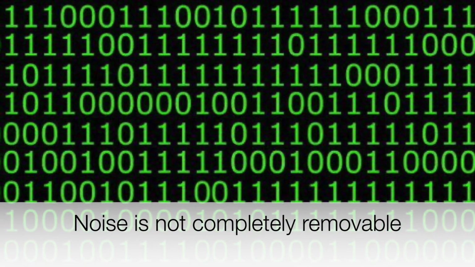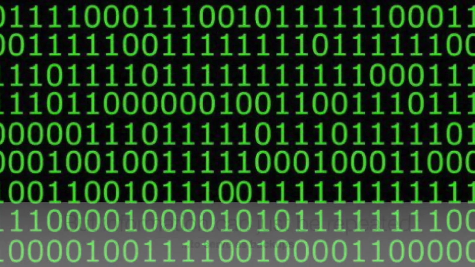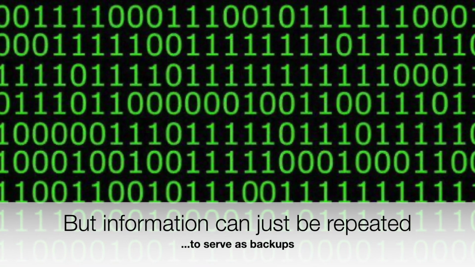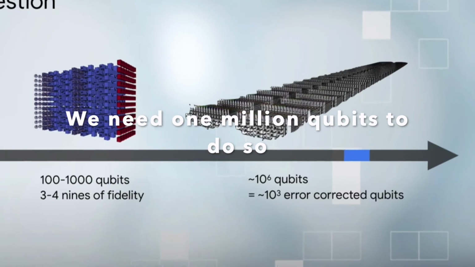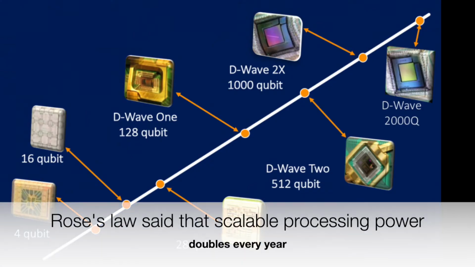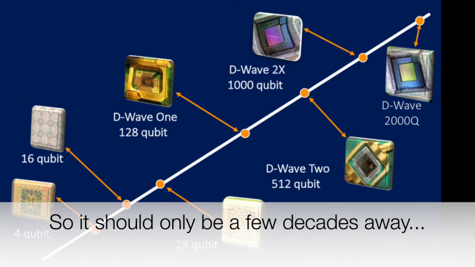Error correction. Noise is not completely removable, but information can just be repeated to serve as backups. It is then predicted that we would need 1 million qubits to combat errors. Rose's law therefore states that quantum processing power doubles every year, so it should only be a few decades away. Their future significance.